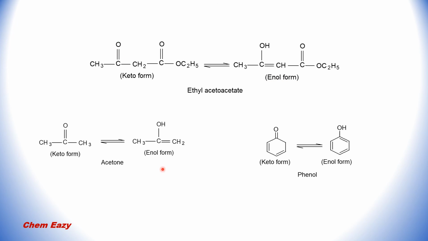In the same way, in the case of acetone, here is the keto form and this is the enol form. This alpha hydrogen is transferred to this carbonyl group. And another example is phenol. This structure shows the keto form of phenol, and this is the enol form of phenol.